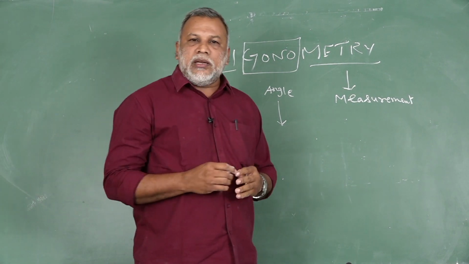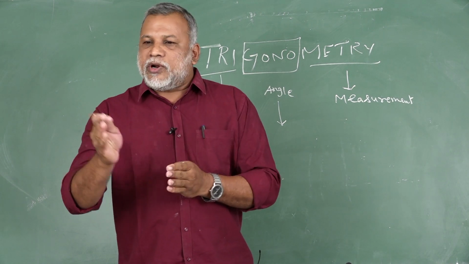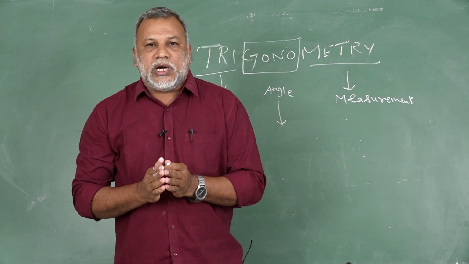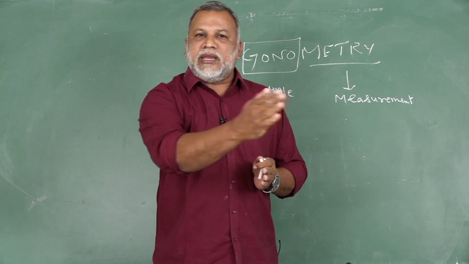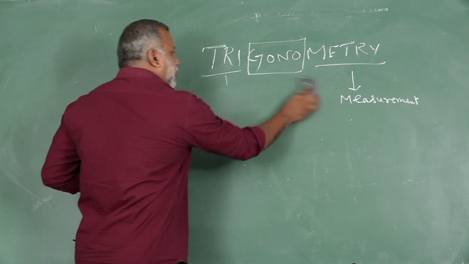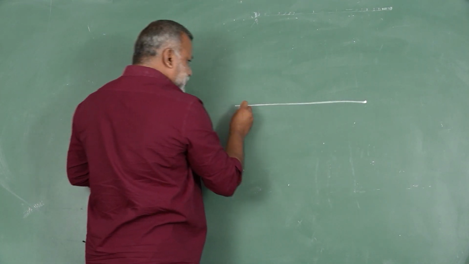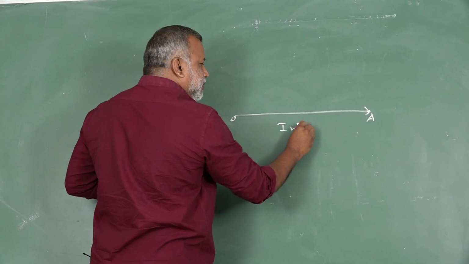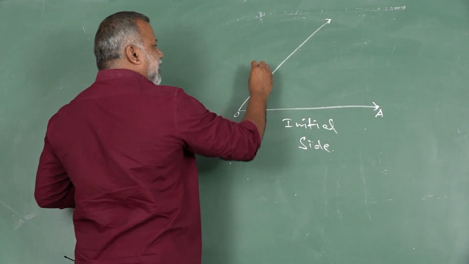What is the meaning of angle? The amount of rotation of a revolving ray from initial side to terminal side. Once again, I am repeating. The amount of rotation of a revolving ray from initial side to terminal side is called angle. See this diagram now. Say this is a ray, the initial side. From there, this is the terminal side.